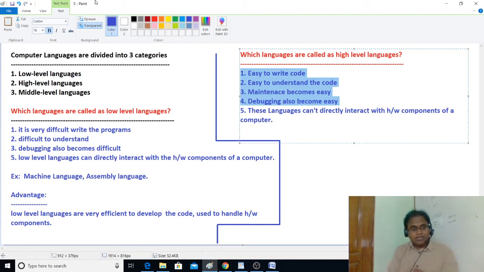See one thing, in C you can see the address. In assembly language you can see the address of a memory location. In machine language you can see the address of a memory location. But in Java you cannot see the address. Okay? Why am I not able to see the address of a variable? Because JVM is there. JVM won't allow you to see the address.